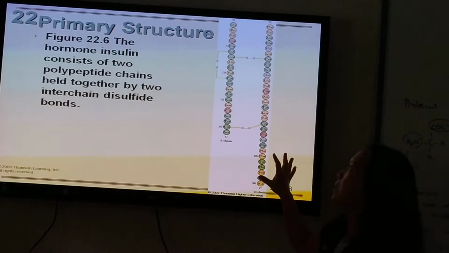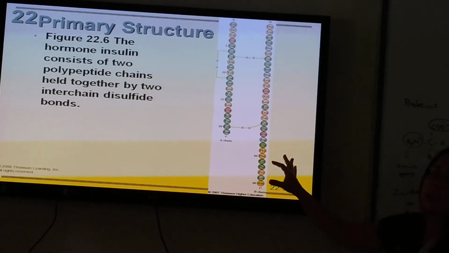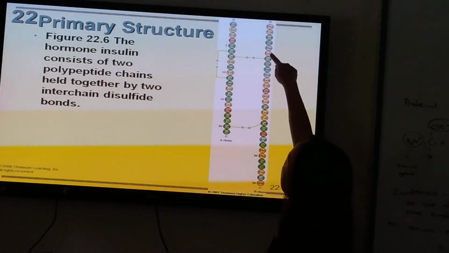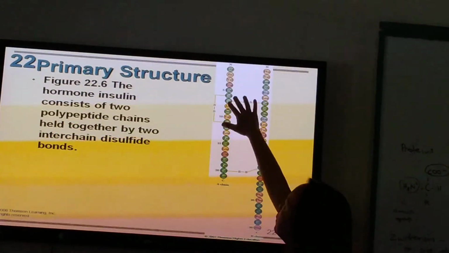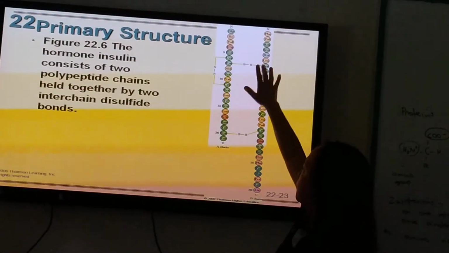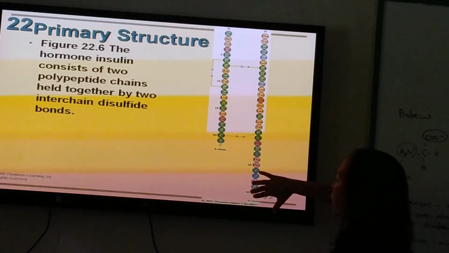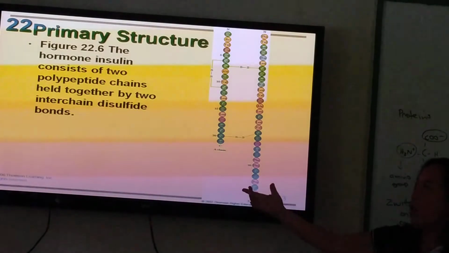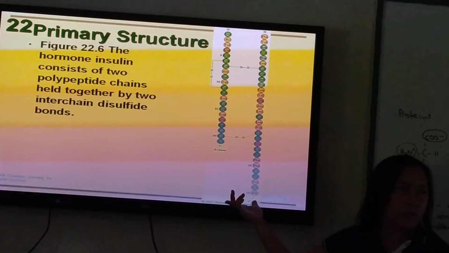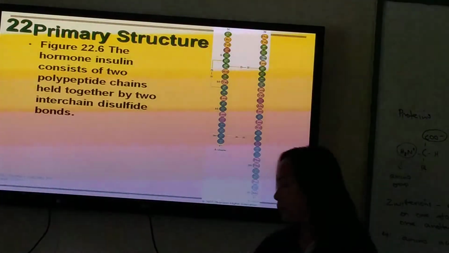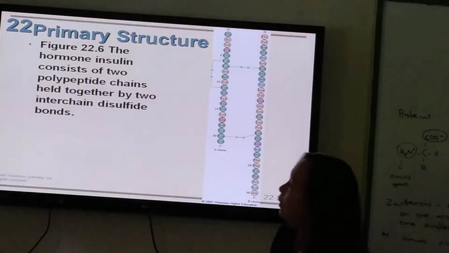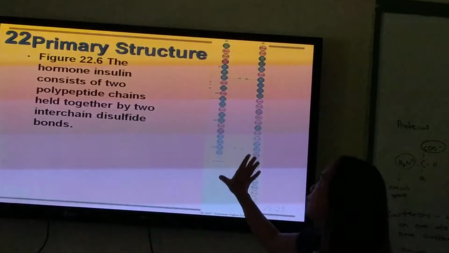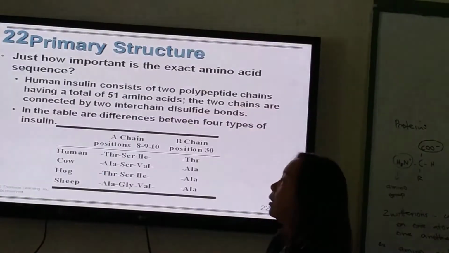This is the primary structure. Example, as what I have said, insulin. Linear structure. So it's composed of the following amino acids. So we have here our insulin. They're held together by two interchain disulfide bonds. So it's just straight.